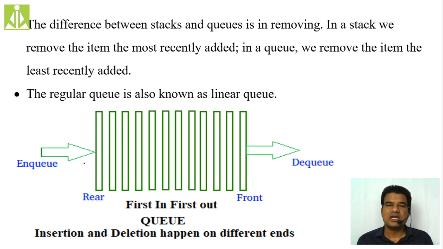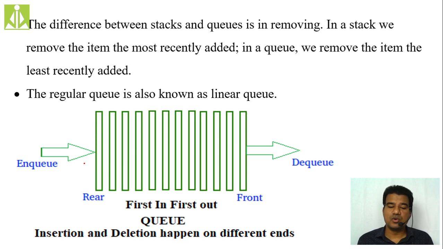But whereas in a queue, we are performing operations at different ends. Some operations we perform at the front end and some at the rear end. In terms of removal, that is FIFO and LIFO, first in, first out and last in, first out. In terms of removal, the most recent element which is pushed into the stack will be removed first.